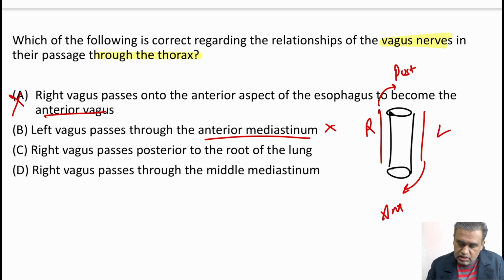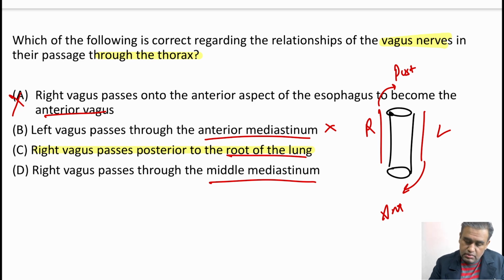Right vagus passes posterior to the root of the lung. Now, the esophagus passes through the posterior mediastinum, which is behind the root of the lung, and as the vagus passes along with the esophagus, it will also pass posterior to the root. So this is the correct statement. Let us see the last statement. Vagus passes through the middle mediastinum, but as already said, it passes through the posterior mediastinum. So the answer is option number C.